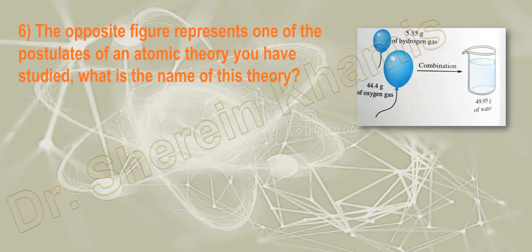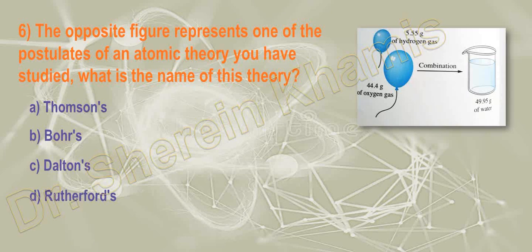The opposite figure represents one of the postulates of an atomic theory that we have studied before. What is the name of this theory? We have Thomson, Bohr, Dalton, and the last one Rutherford.